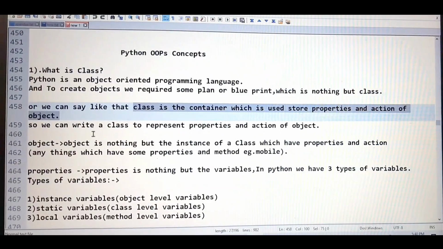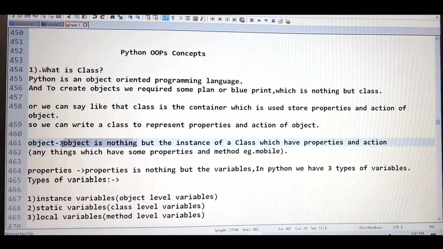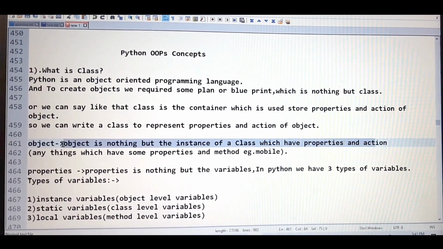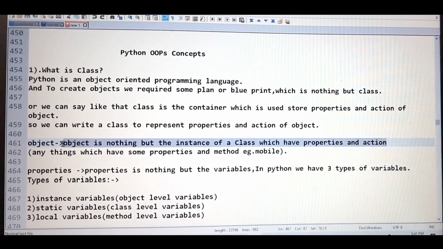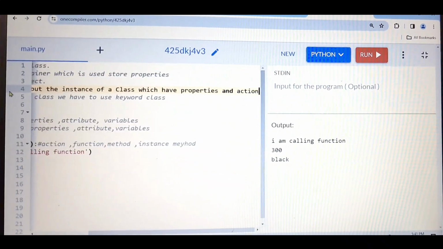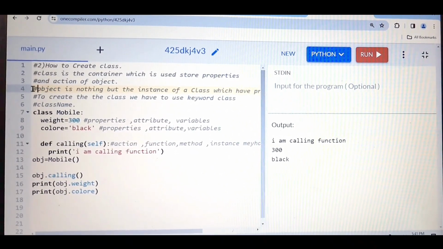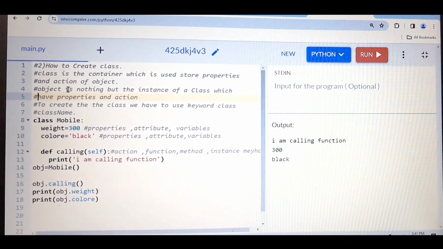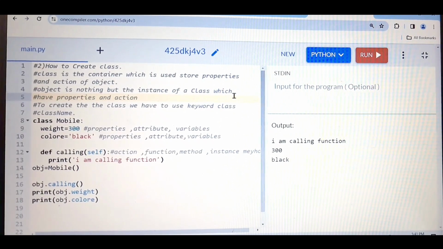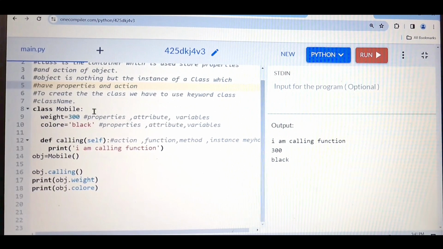One more definition I have written, like an object. As I told you, object is nothing but the instance of a class which has properties and action. So I have broken down this definition: what are the properties and what is the action. Then the second thing, object.